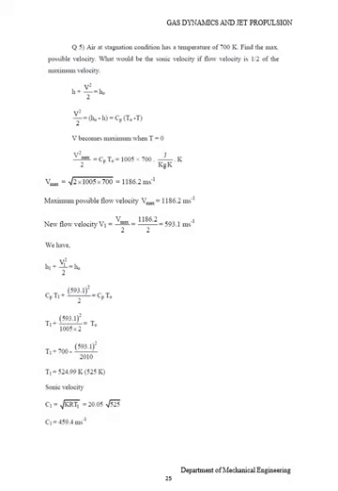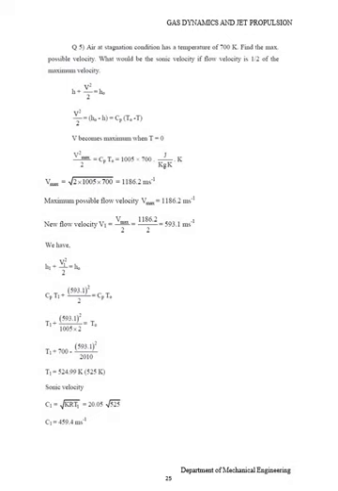Next find the new flow velocity. V1 is equal to V max divided by 2. Therefore 1186.2 divided by 2 is equal to 593.1 meter per second. We have h1 plus V1 square divided by 2 is equal to h naught. Then Cp T1 plus 593.1 square divided by 2 is equal to Cp T naught.